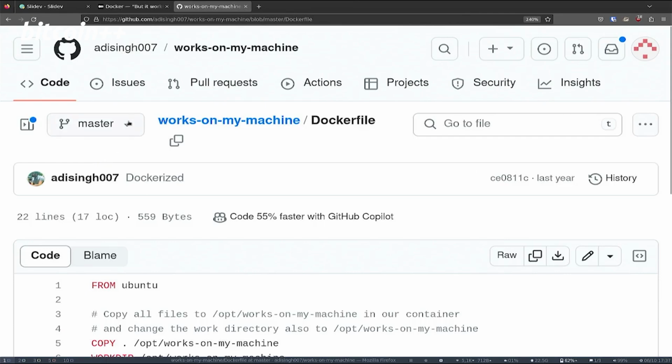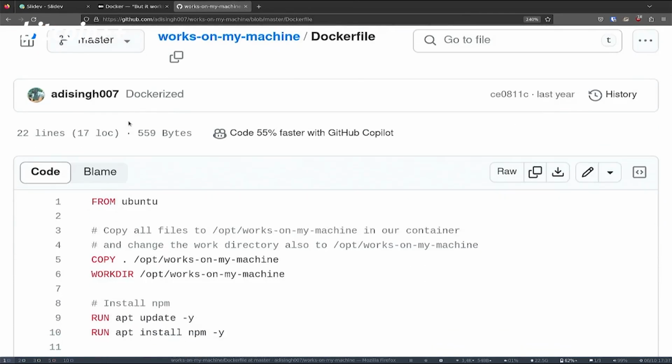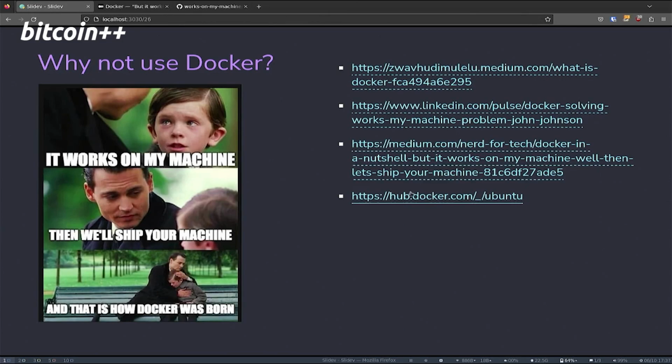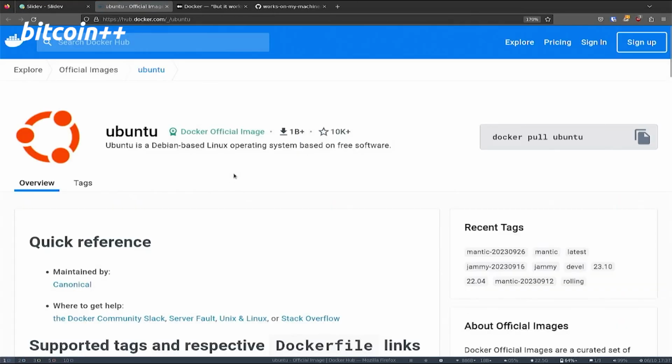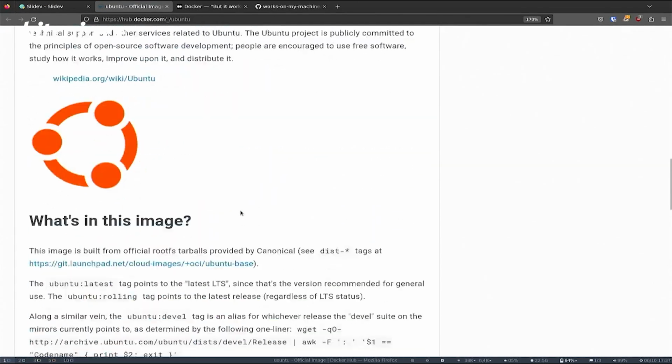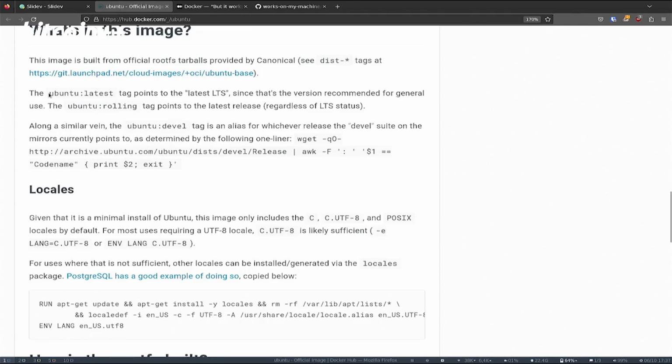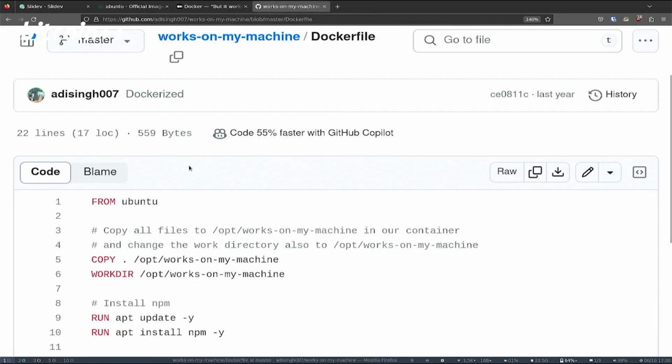Okay, first line. From Ubuntu, what is that? I don't know if you already see why this is really problematic. Let's ask Ubuntu to help us here and explain what that means. Okay, they tell us what Ubuntu latest is, what Ubuntu rolling is, what Ubuntu devel is, but what is just Ubuntu? I don't have any idea what it is. It could be latest, it could be an LTS version. We have no idea what kind of version this is loading.